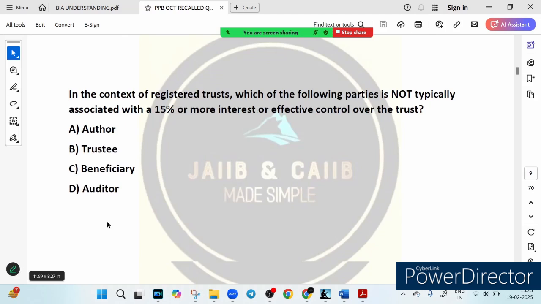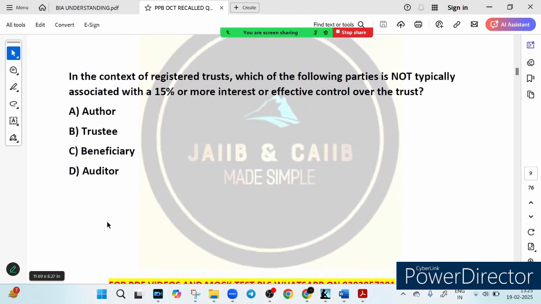Now let's see the next question. Question number 3. In the context of a registered trust, which of the following is typically not associated with 15% or more interest or effective control over the trust? So this question was regarding trusts. Friends, option A says author, trustee, beneficiary and auditor. Now let's analyze each option step by step.